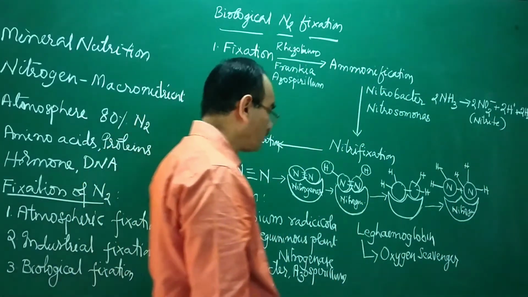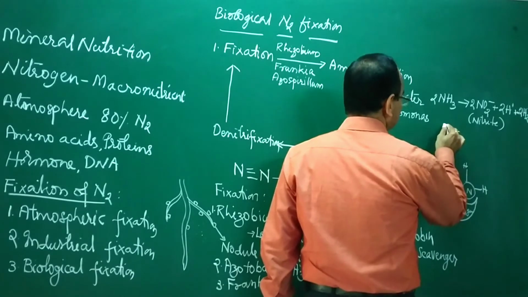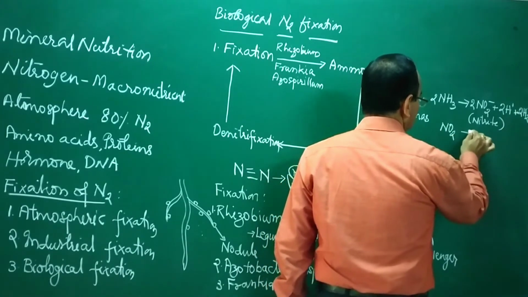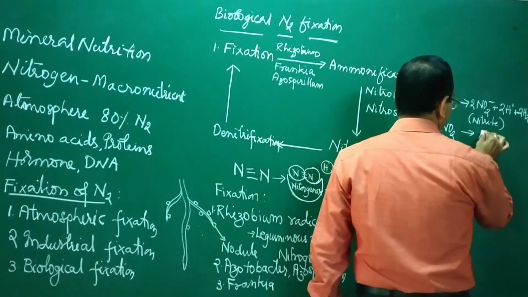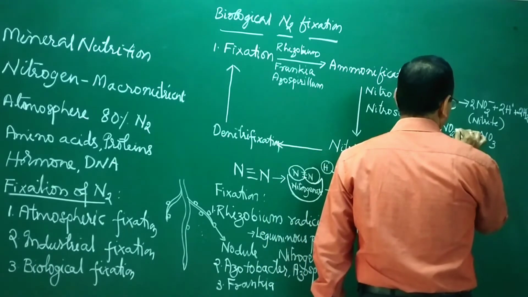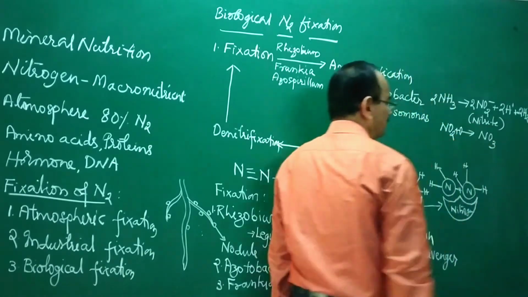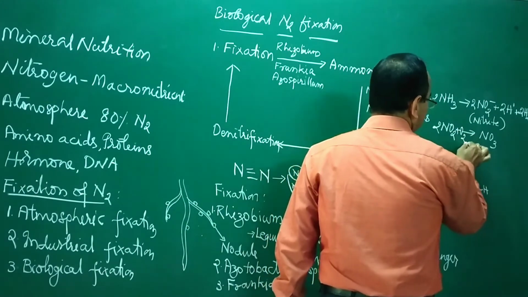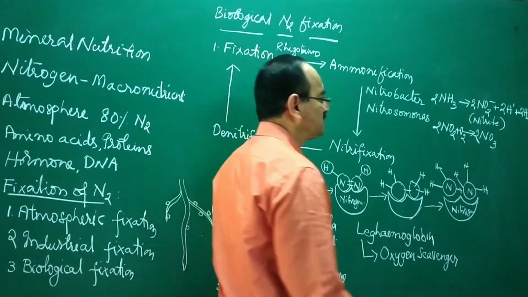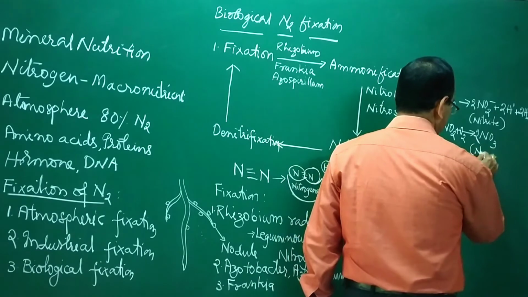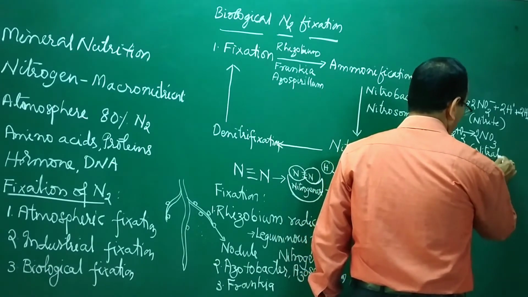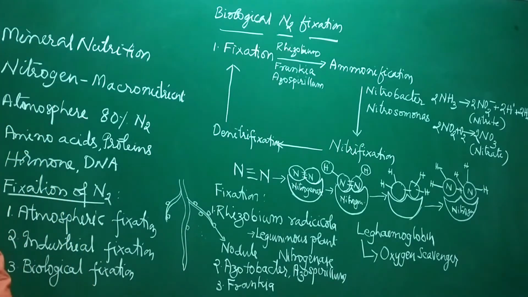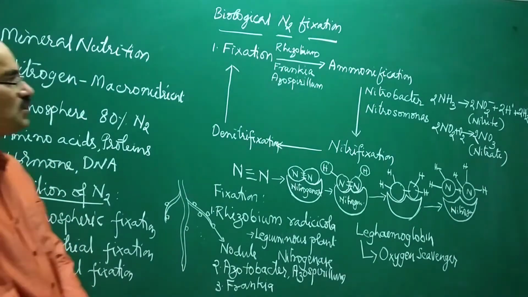This nitrite is further converted into nitrate, NO3, by combining with oxygen. So 2 NO2 plus oxygen, you will get 2 NO3. So this is a nitrate. This is the role of Nitrobacter and Nitrosomonas.